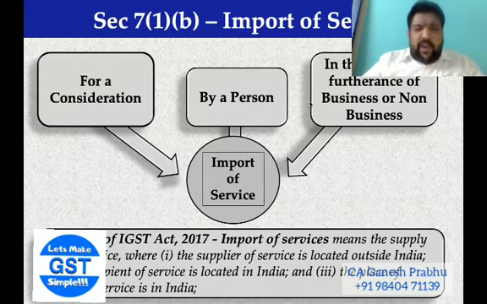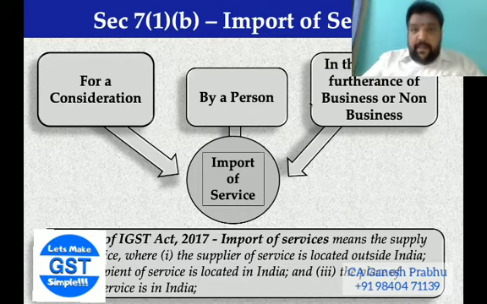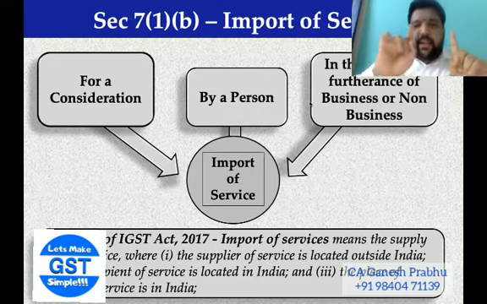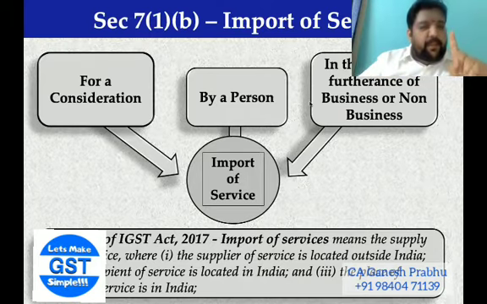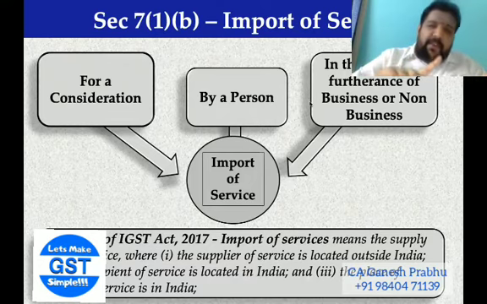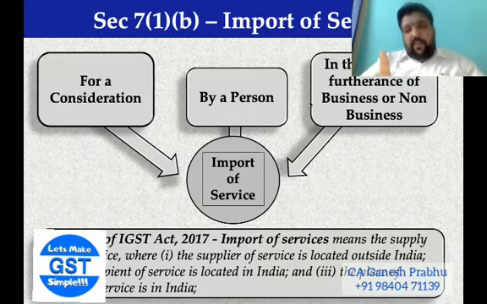So you purchase the online version for a personal purpose. Be that as it may, it would be treated as an import of service. The one coined difference between general supply and import of services: in general supply, it should be for the furtherance of business. In import of service, it can be for business or it need not be for business.